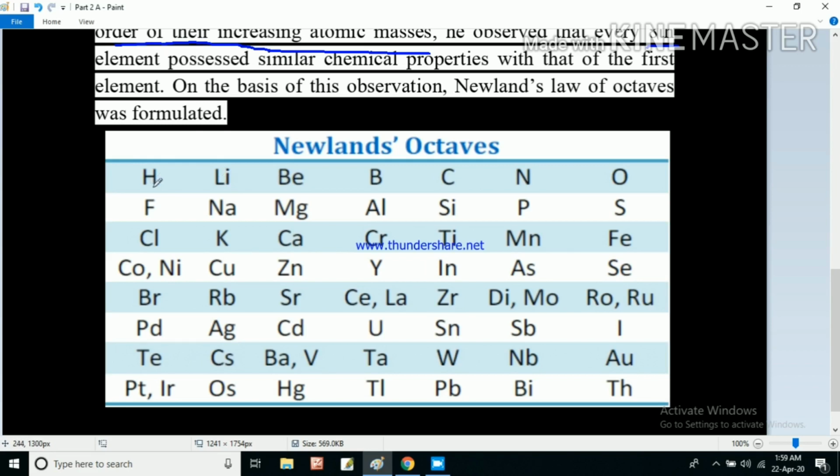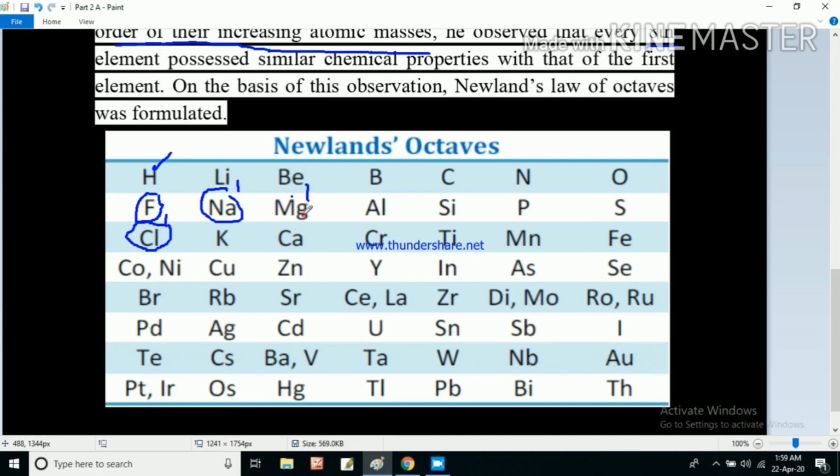After keeping these elements in this order, he observed that fluorine has some chemical properties which are similar to hydrogen. Again, chlorine has chemical properties similar to fluorine. Sodium has chemical properties similar to lithium. Magnesium has chemical properties similar to beryllium.